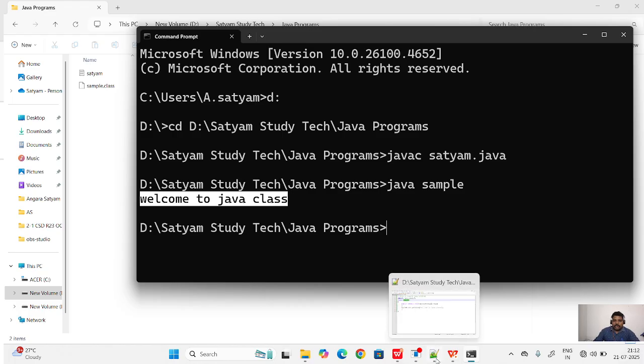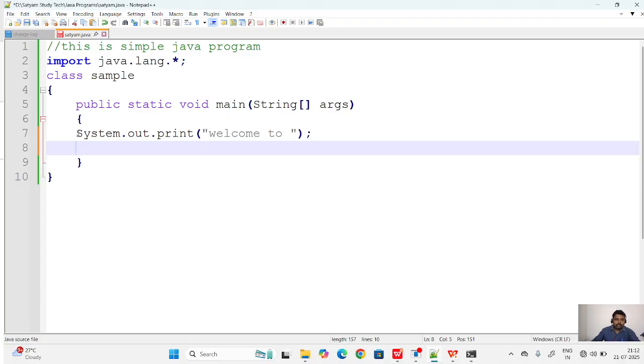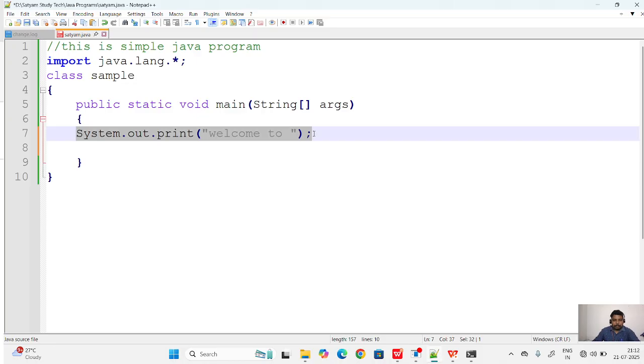Now you can see that I am using println. Here System is a predefined class, with S capital, and out is the output stream. Later we will discuss in detail what out is. Here it is println or print. I am using println. Now I am using print, for example. So what is the difference between print and println? Now I have just given welcome to.